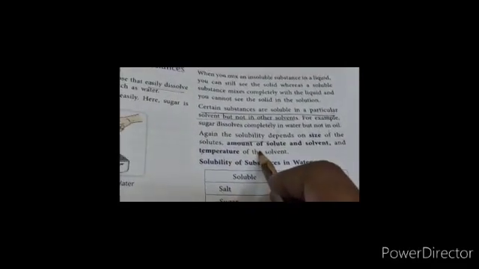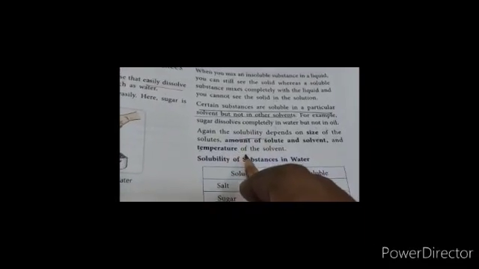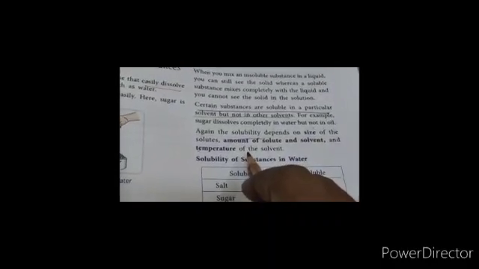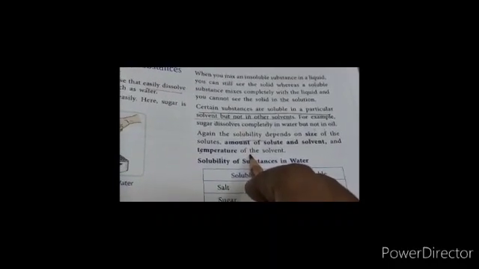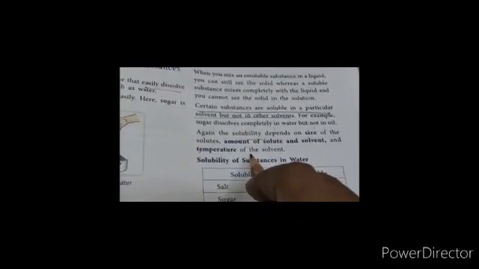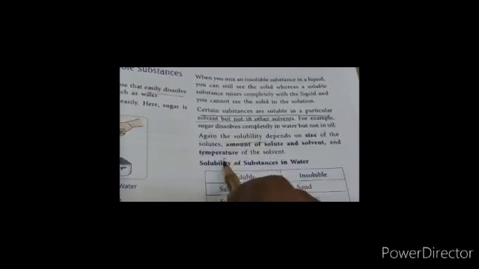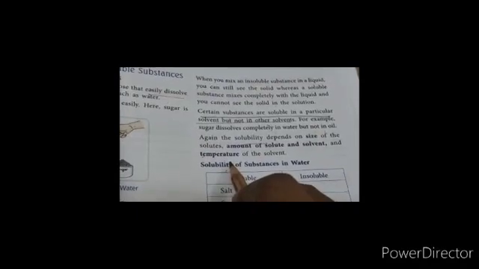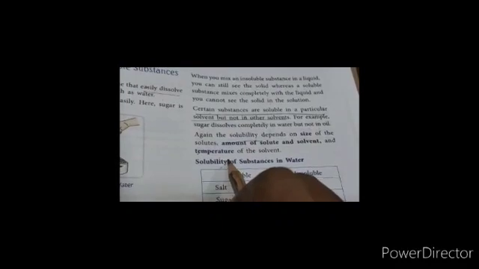Here I would like to give you the example of sugar and water. If you take 2 spoons of sugar in 1 glass of water and you start dissolving, it will dissolve easily. But if you take 10 to 15 spoons of sugar and dissolve in that same glass of water, it will not dissolve, or it will take time to dissolve.